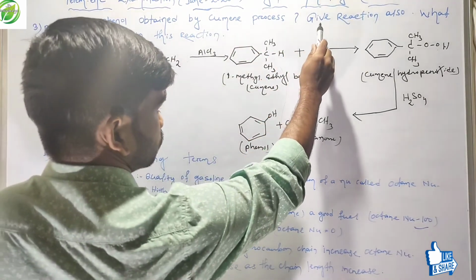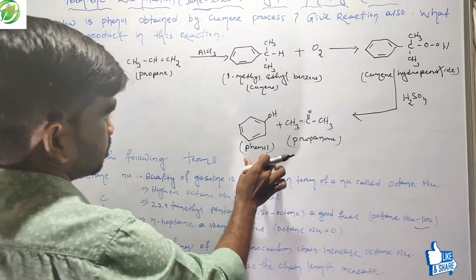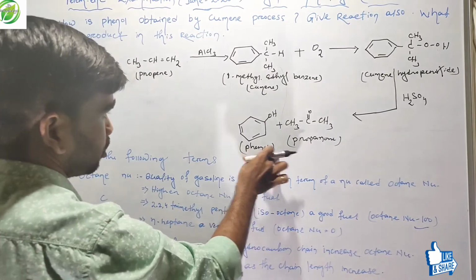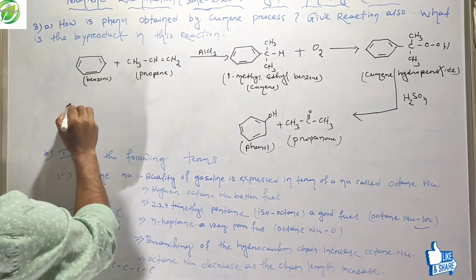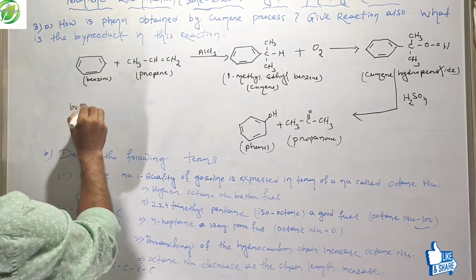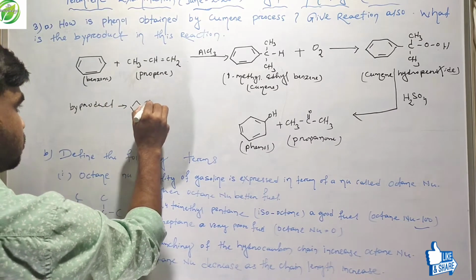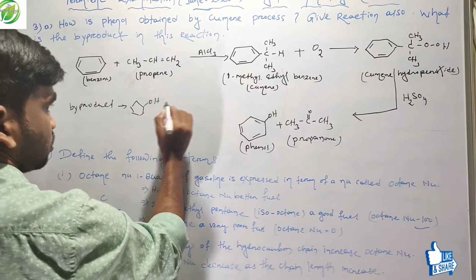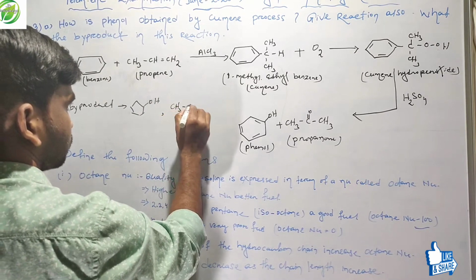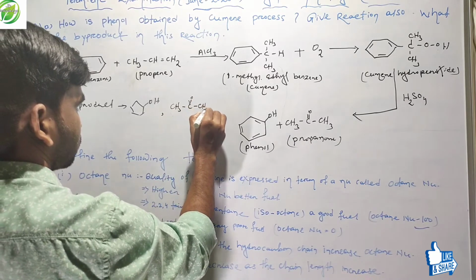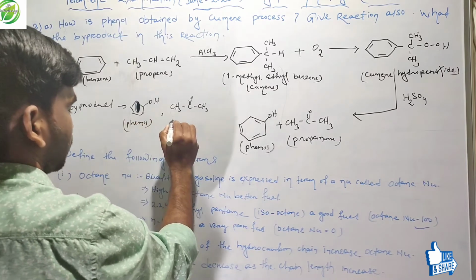Friends, according to this question, what is the byproduct in these reactions? Friends, there are two products. One is phenol and another is propanol. The two products are: one is phenol and the other is propanol. This is phenol and this is propanol.